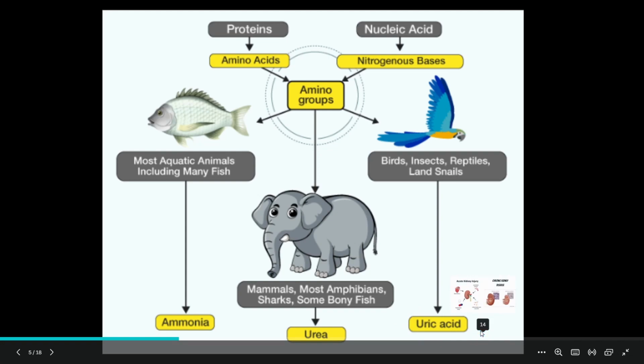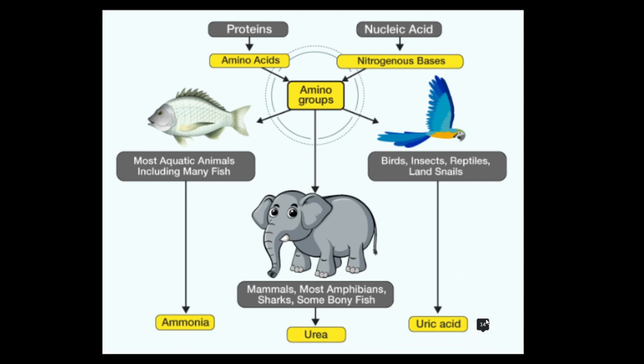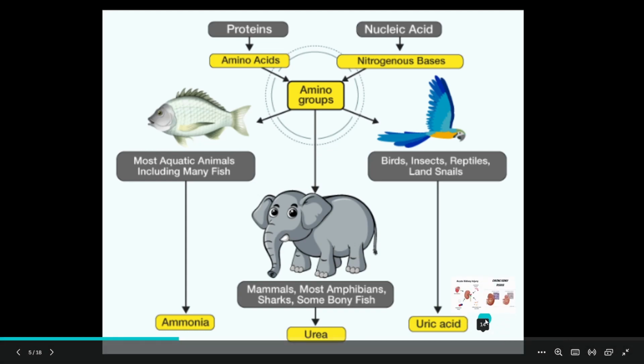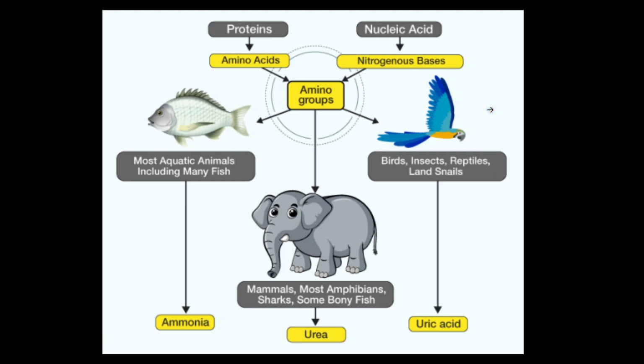This uric acid is formed through the uricotelic pathway. Uric acid requires a smaller amount of water, and this is the reason they give out uric acid in their excretion.